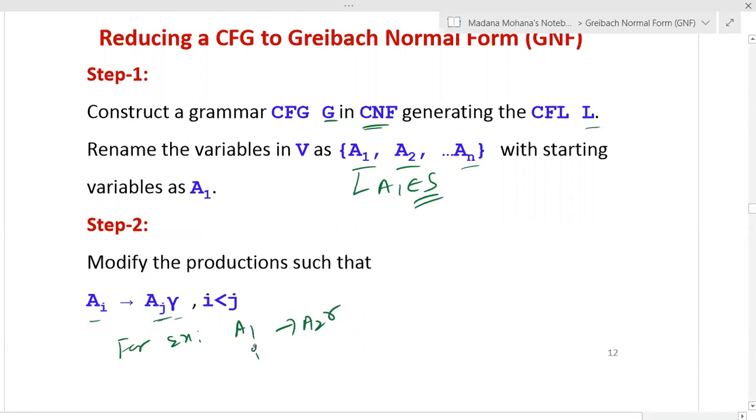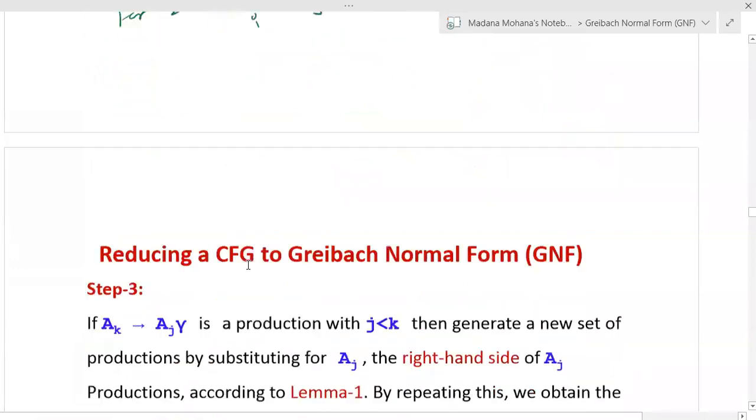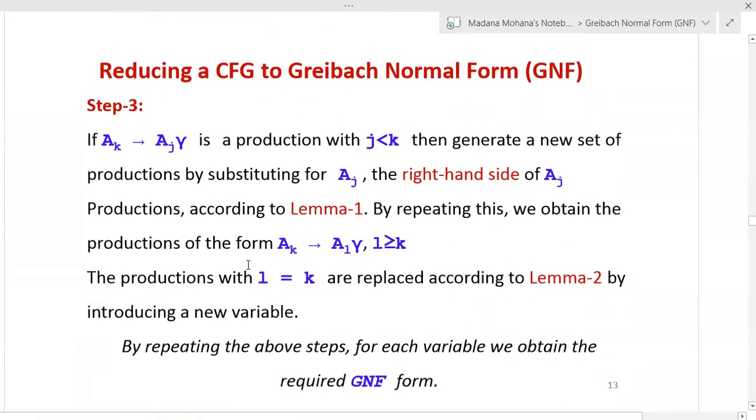Now here you can see this is i, this is j. Now what is the condition? i less than j. i is 1, less than j is 2. So the condition is satisfied. Only the suffixes we have to check. So after modifying the productions by satisfying this condition, then we will try to apply lemma 1 and lemma 2 to reduce the given grammar into Greibach normal form.